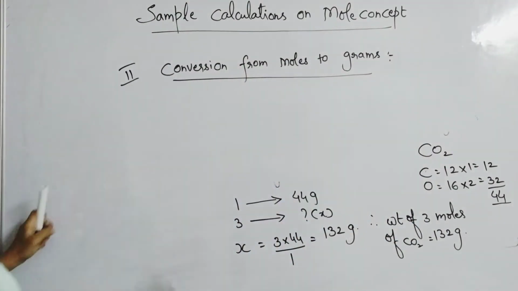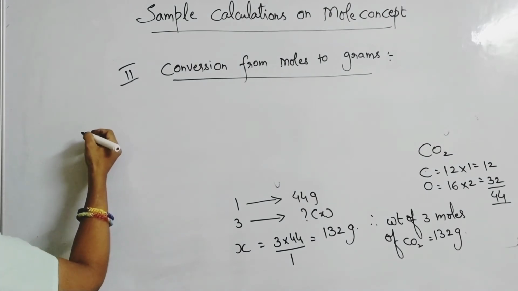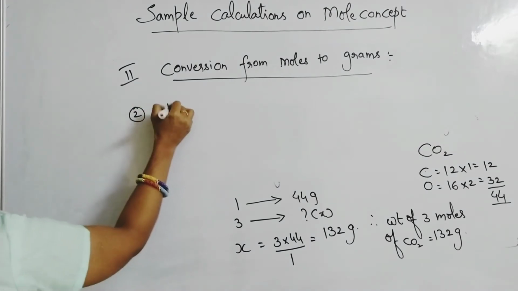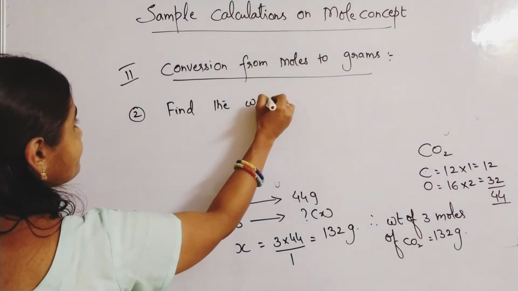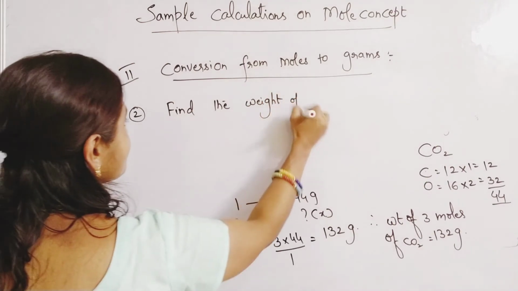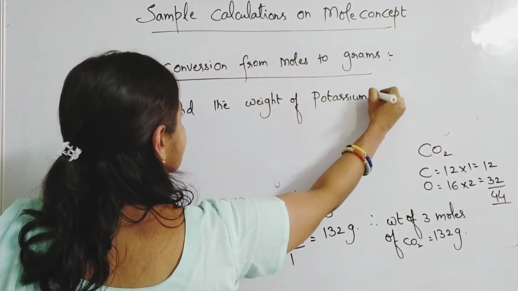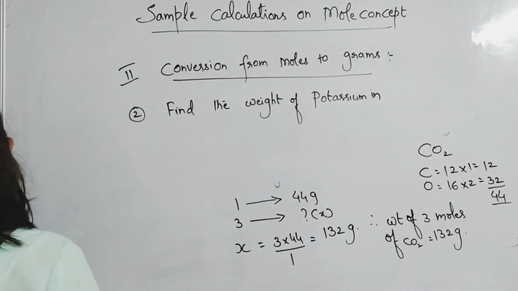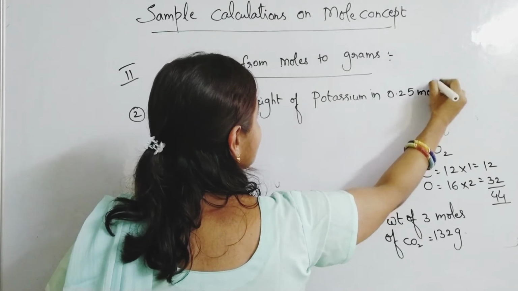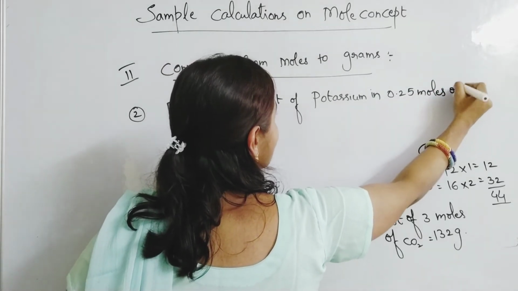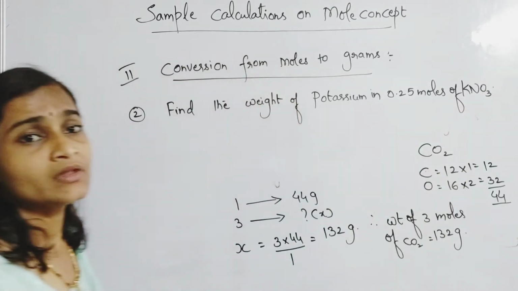Example 2. Find the weight of potassium in 0.25 moles of KNO3, potassium nitrate.